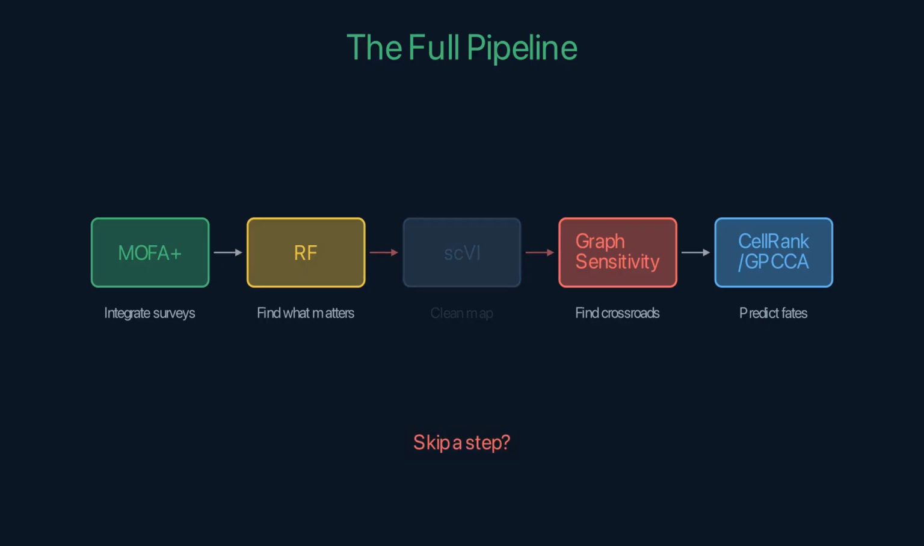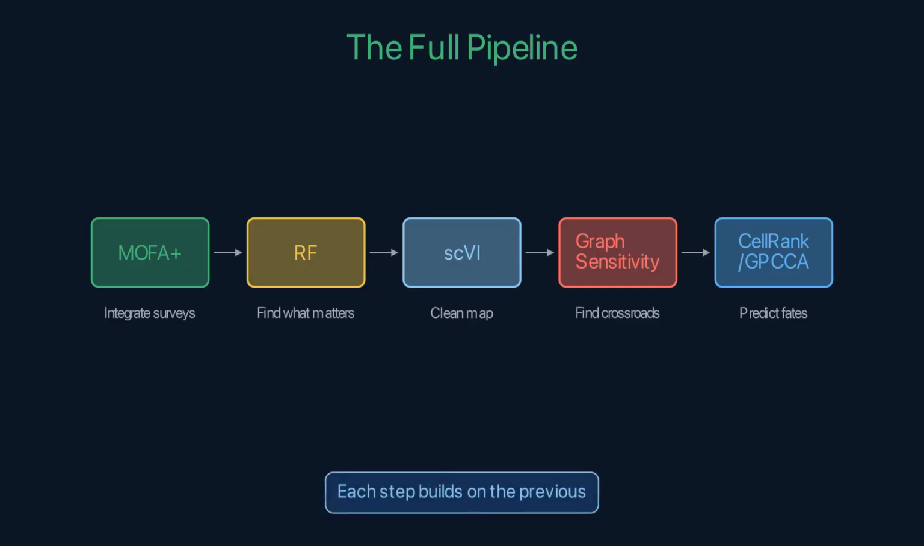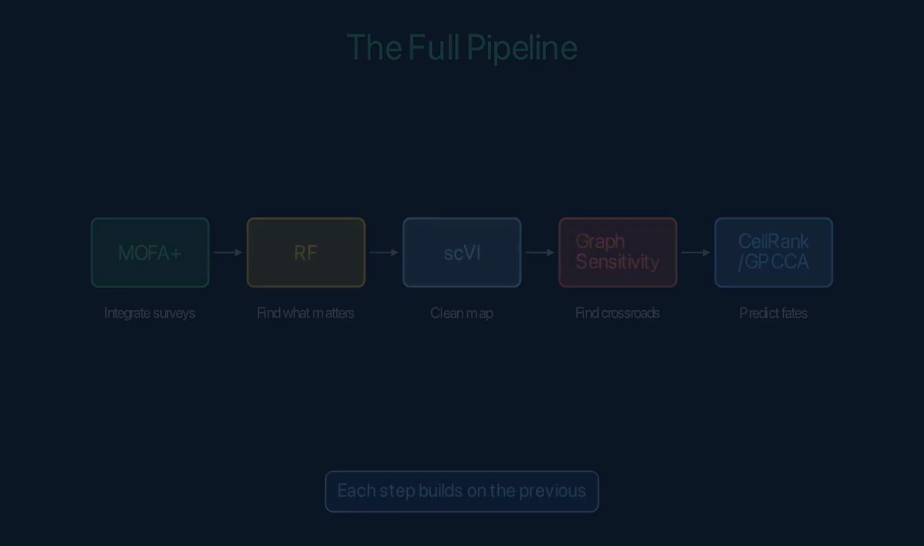Each step builds on the previous. Skip MOFA Plus and you miss cross-domain factors. Skip WRF and you model noise. Skip scVI and batch effects corrupt the map. Skip graph sensitivity and you miss the intervention points. Skip scRank and you see where students are but not where they're going.